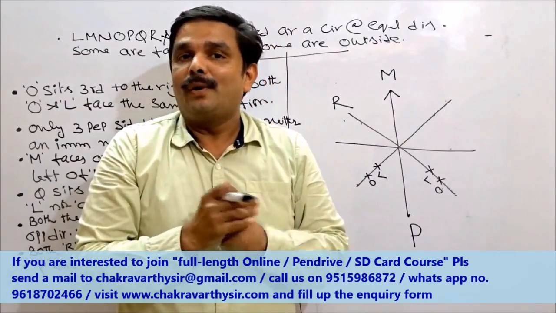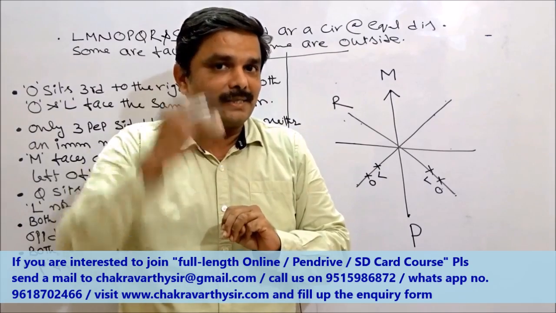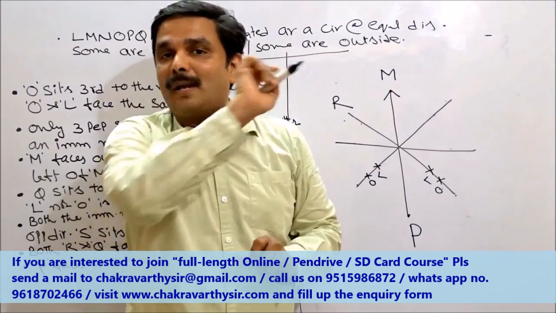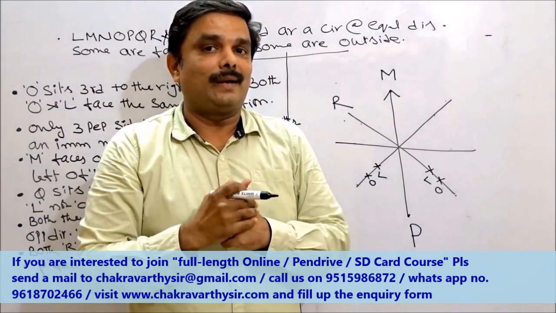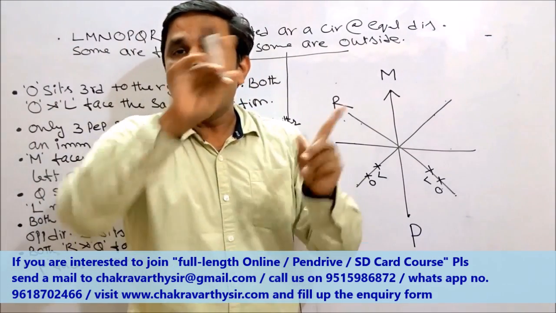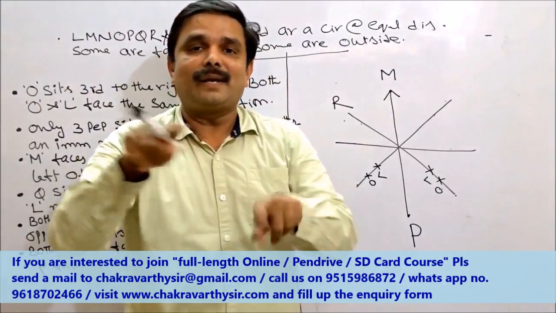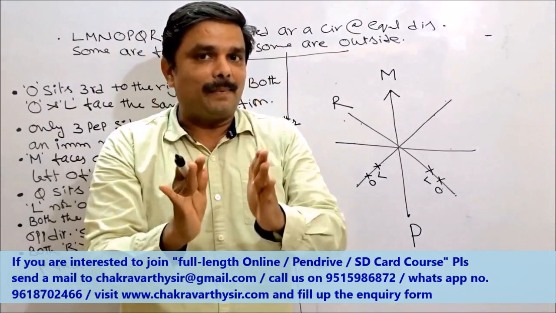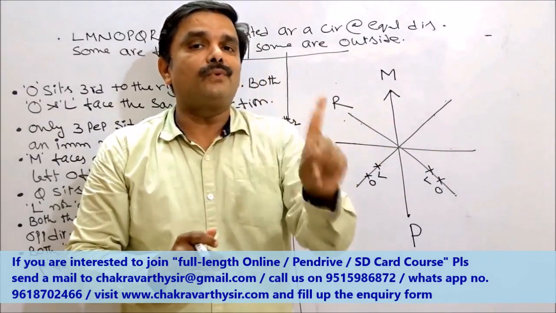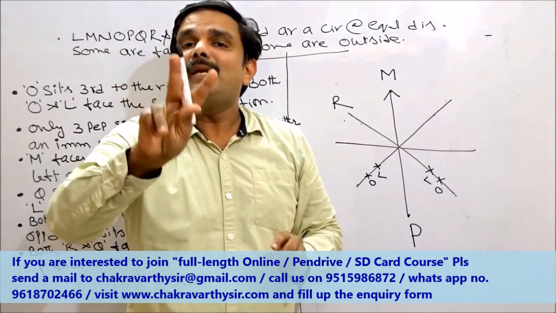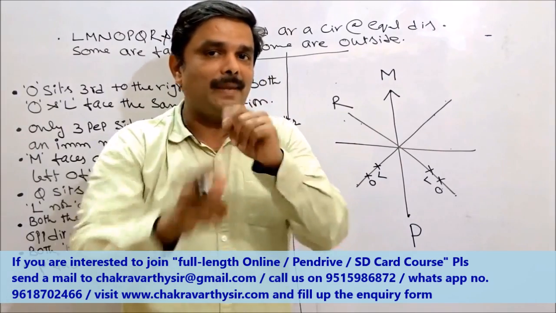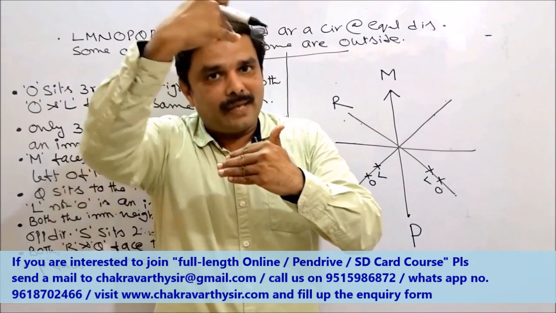Where shall I keep L and O? In the remaining 3 places only. By chance, out of the remaining 3 places, if you are able to eliminate one place, you can come to one conclusion: out of 3, 1 is eliminated. The rest of the 2 places must be given to L or O according to the given condition. Hope you got the idea. Total 8 places, 5 are gone for L and O and 3 are remaining. Out of 3, if you can eliminate one place, the remaining 2 places must be given to L or O, which can be mutually changed, right? So this is the way of the elimination process.